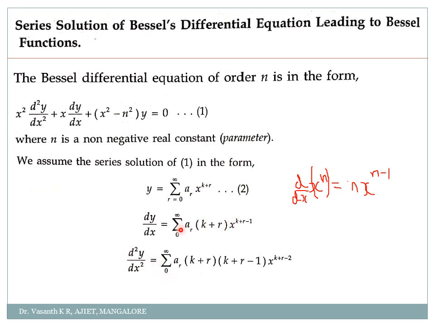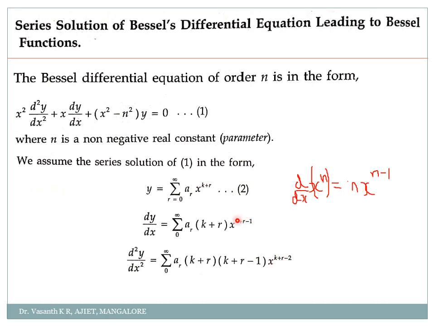So differentiation of x power n is n into x power n minus 1. Same way here, in the place of n we have k plus r, so k plus r into x to the power k plus r minus 1. Clear? So that is your dy by dx.